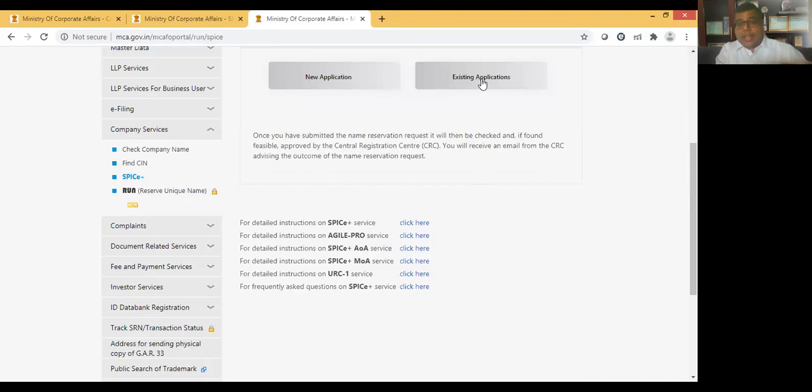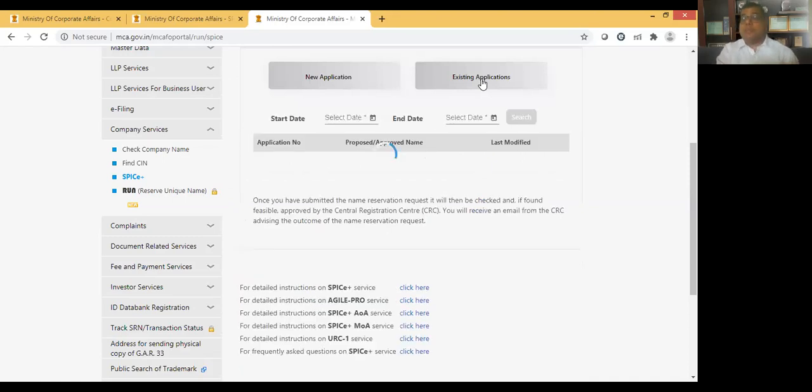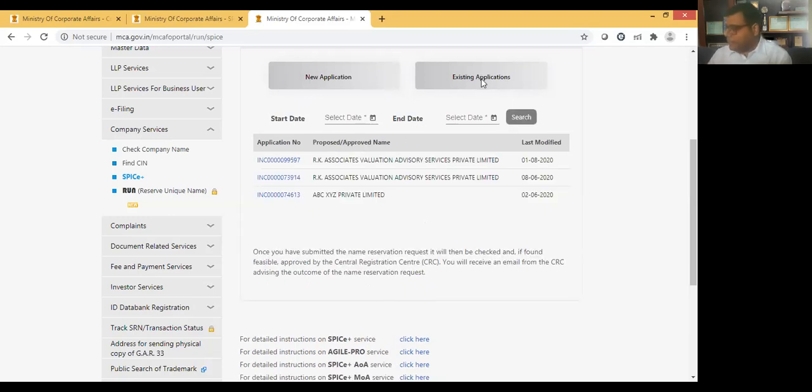Now look at this. This is an existing application which is pending on my portal, which we have applied. Whatever applications I filed in the last few months, whenever I incorporated a company in the last few months, the details will be here. Now, when did I apply this? Once I click on that, it was a dummy thing which I tried, ABC XYZ. It was dummy, but it's still there.